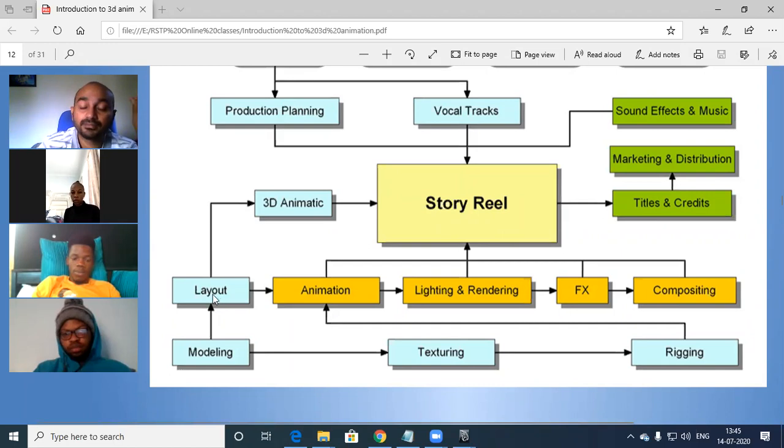In animation also we have to create them. So then we do animation. Once animation is done, the next process is lighting and rendering. We have to light up the scene. Why will lighting come after animation? Because you don't know whether it is a day scene, night scene, evening scene, interior scene, or exterior scene. Based on the scene, lighting will change.